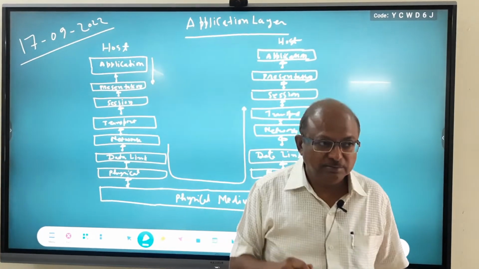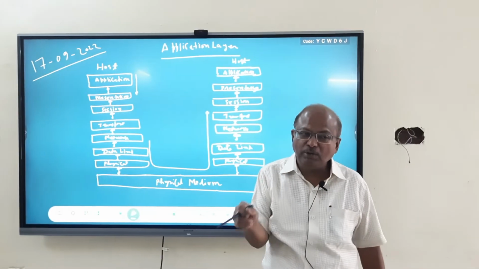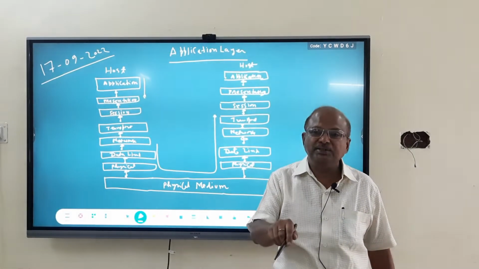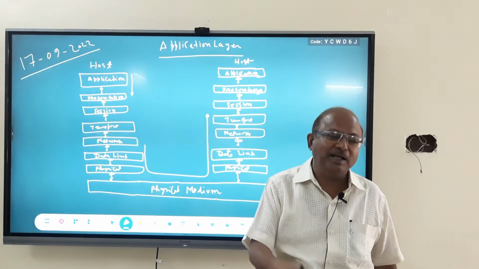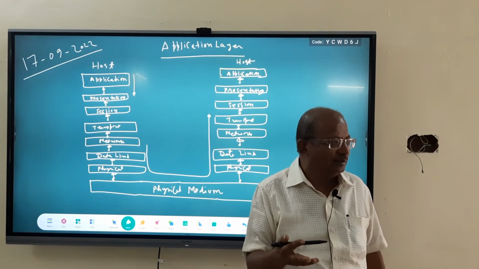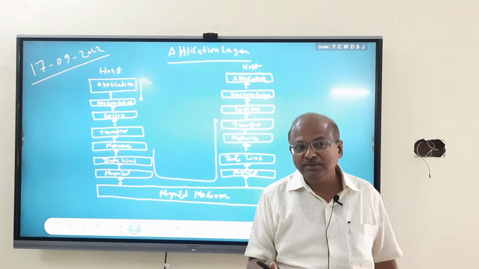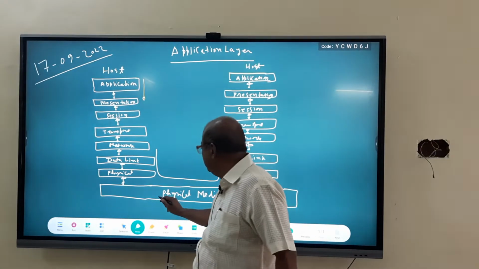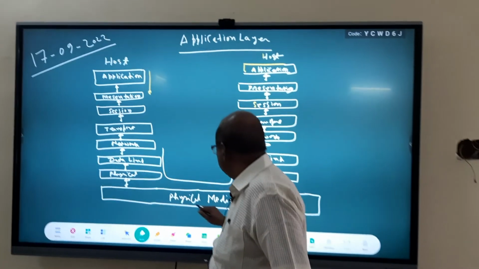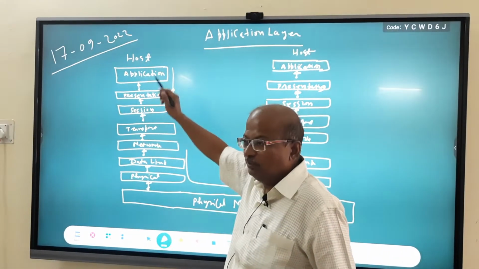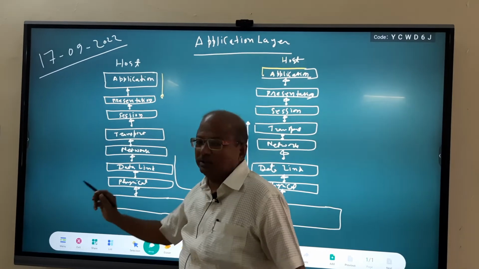Now the question arises, I have uploaded another video of physical layer. In that video I have told that physical layer also provides interface. Then this may be an interview question. Physical layer provides interface, application layer also provides interface. Then what is the difference? So the answer is physical layer provides interface between physical medium and network, whereas application layer provides interface between host or user and network.